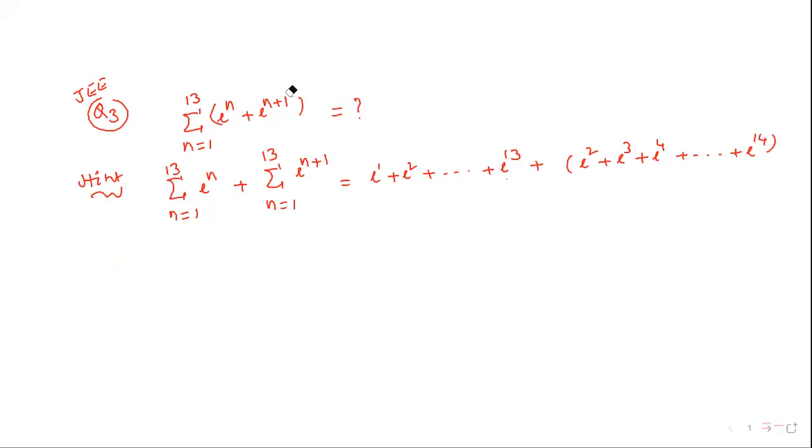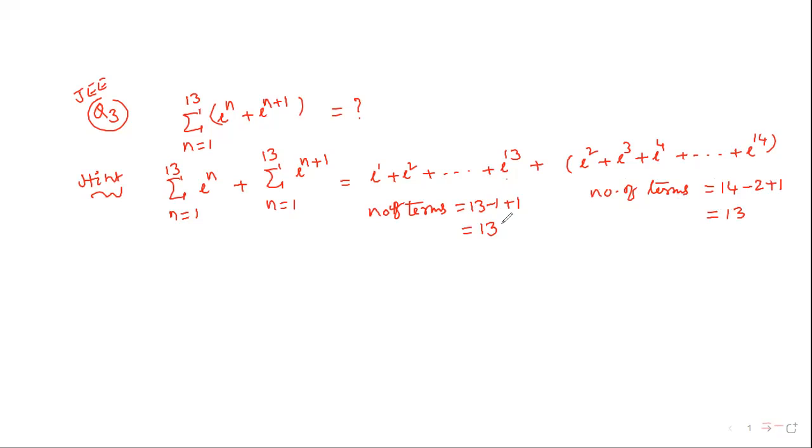First one, number of terms, I will write. Number of terms is equal to last power minus first power plus 1, that is equal to 13. Here also, number of terms is last power minus first power plus 1, therefore it is also 13. It is 13. Okay? Here also 13.